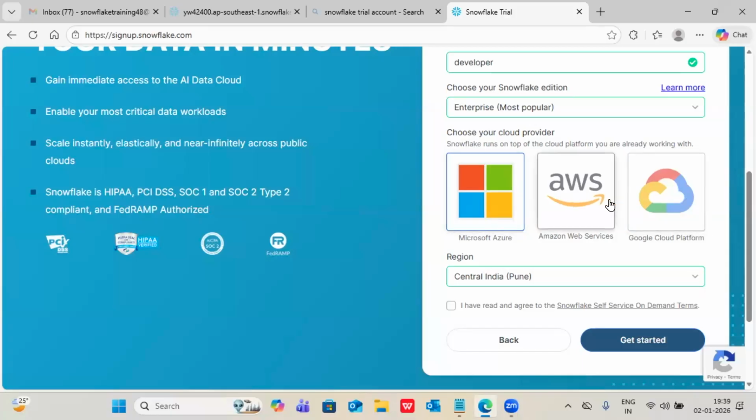Then why are we including this part, why is Snowflake running on top of these cloud providers? This is the reason. Snowflake is designed to work as a storage layer. It has the capability to store the data, plus it has the capability to execute the queries. So for storing the data, it is choosing the cloud platform. For executing the queries also, it is choosing the cloud platform. Two ways it is choosing the cloud platform.